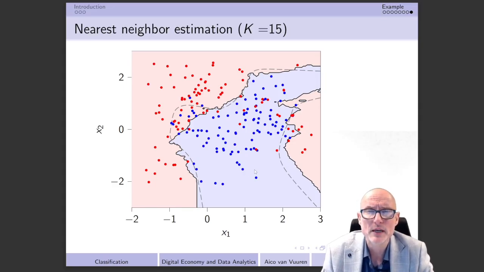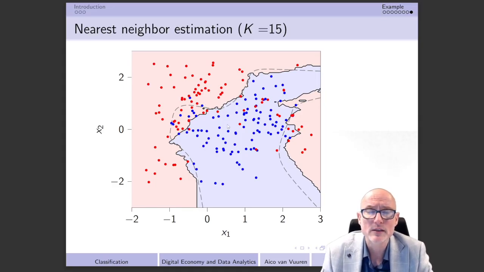But the question arises, how can we do that with respect to nearest neighbors? Well, let's set in this case k equal to 15. I'm going to come back to that later on, why I've chosen k equal to 15. But that essentially implies that for any point that I would like to predict, for example this point over here, I can find the 15 nearest neighbors that we have over here.